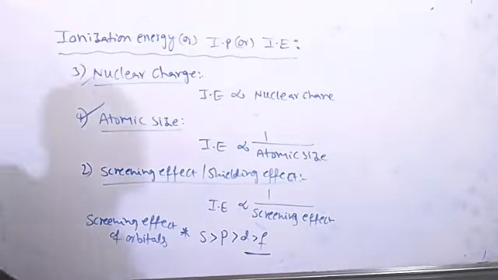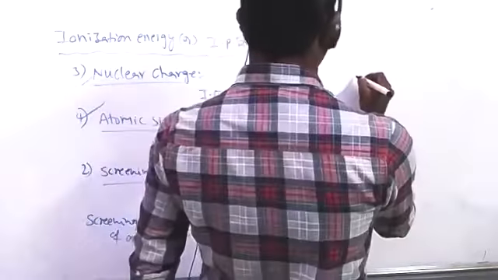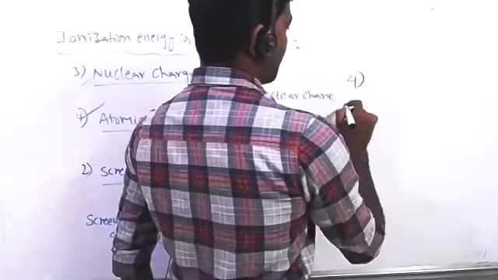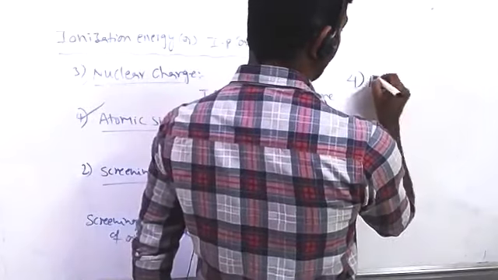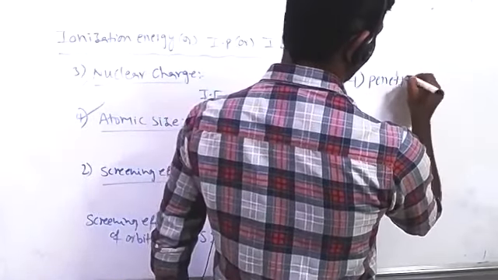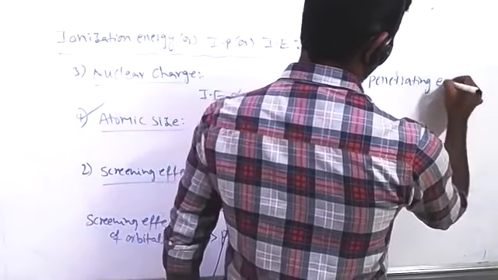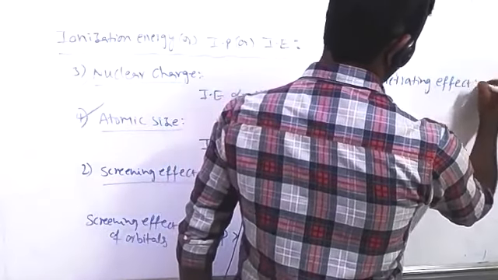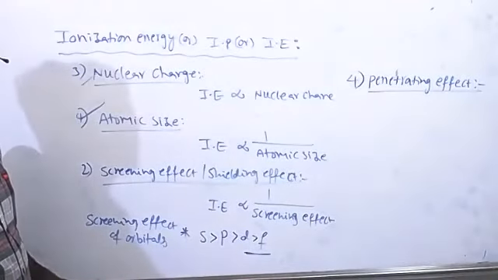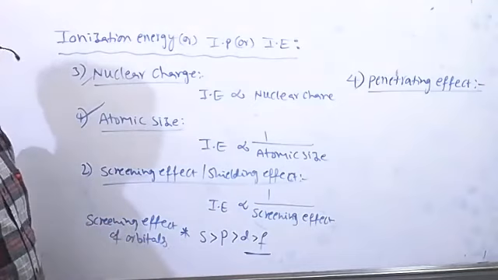Next factor is penetrating effect. The probability of finding the electron in an orbital closer to the nucleus is called the penetrating effect.